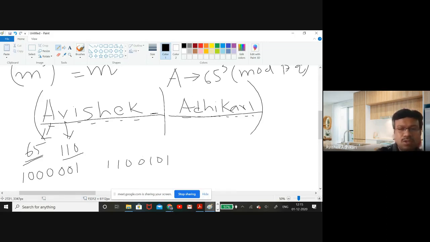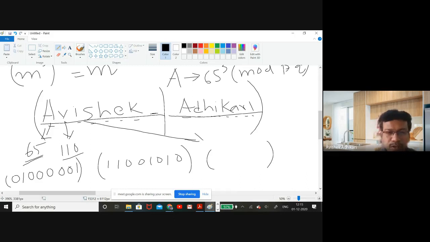What I will do is concatenate them. I will make each one 8 bits long, converting each into 8 bits, and so on. Then it will be 8 into 8, 64 bits long if I concatenate all of them.